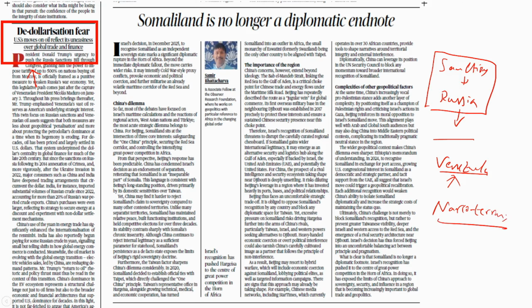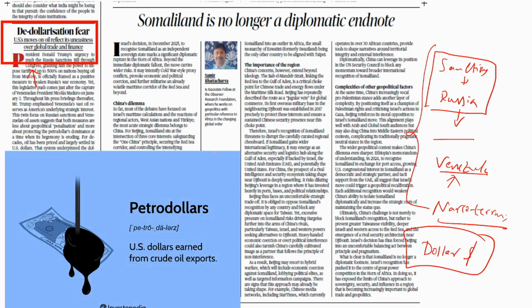But this article says behind these reasons there are some more important reasons. Throughout the world, the international currency is more or less the US dollar. We use the dollar for everything, especially for buying oil. The dollars utilized for buying oil are called petrodollars. The US dollar dominates, and because of that the US has so much influence across the world. But now many countries like Venezuela, Russia, China, even India as a part of BRICS, are thinking of introducing alternative currencies for transactions among themselves.